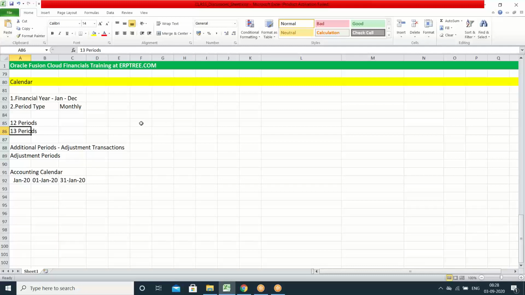How many period types would be there? In one calendar, you can have only one period type. If you want to create one calendar, you can use period type as daily or weekly or monthly or quarterly or hourly or semi-month. This is how you can have it, but only one period type in one calendar.